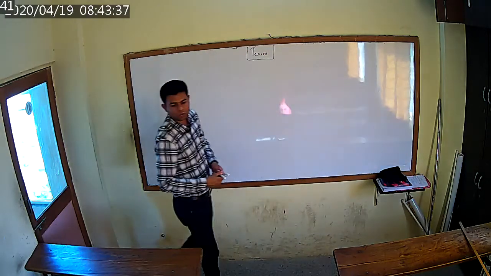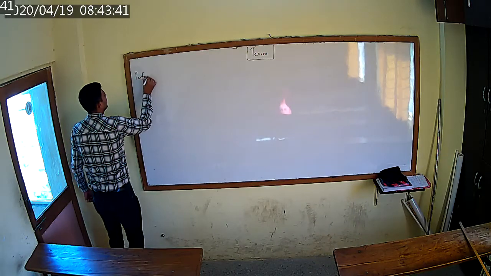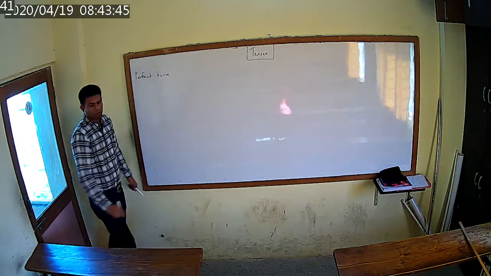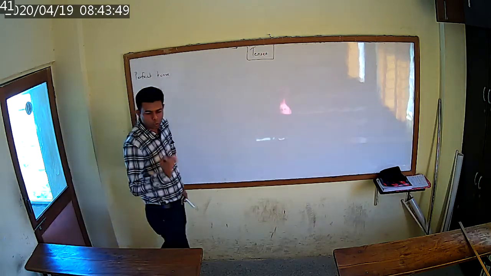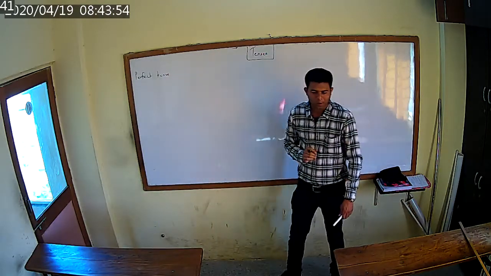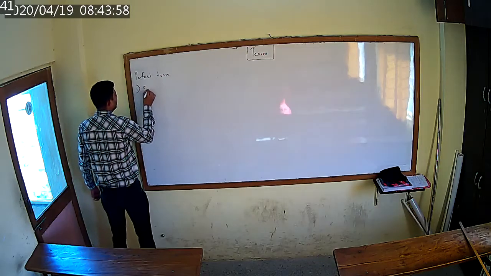Now we are going to start with perfect tense. For perfect tense, you have to understand some rules. There are some rules and regulations for perfect tense. Now let us go through the first rule for present perfect.